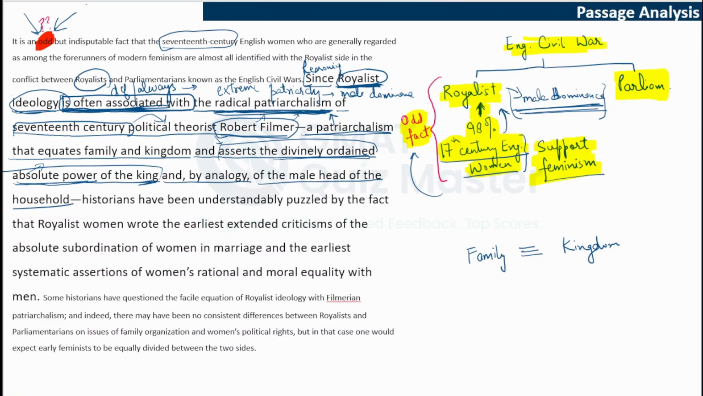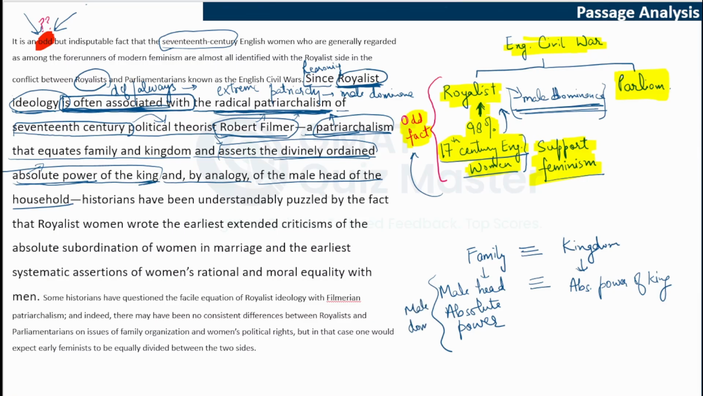So this is what this patriarchalism means, that family is almost parallel to kingdom. In the kingdom, we have the God given absolute power of the king. Similarly, in the family, the male head has absolute power, and that is given by God. So this is the male dominance that this patriarchalism supports. And again, you can link it back to why these women were associating themselves with royalist ideology, if it supported so much patriarchalism.